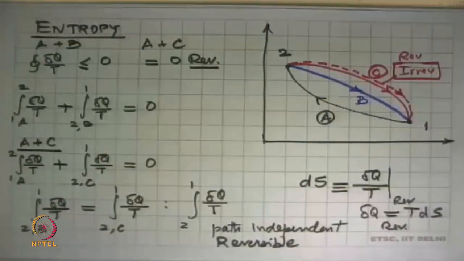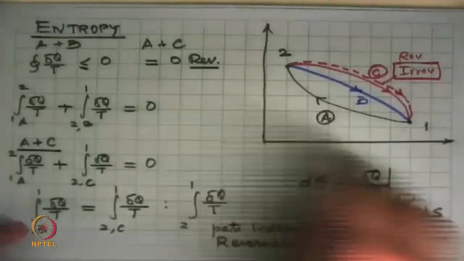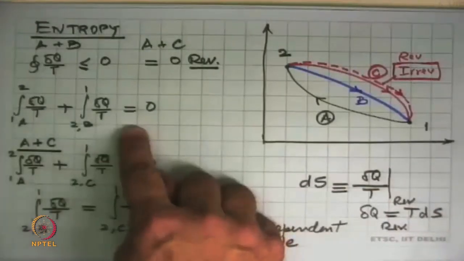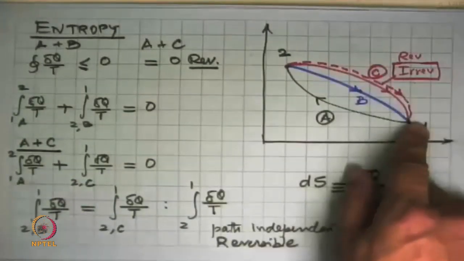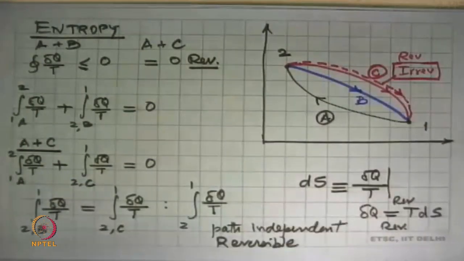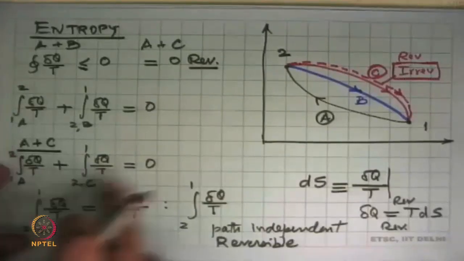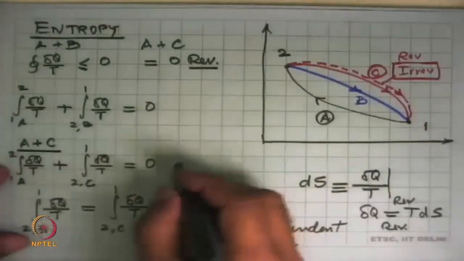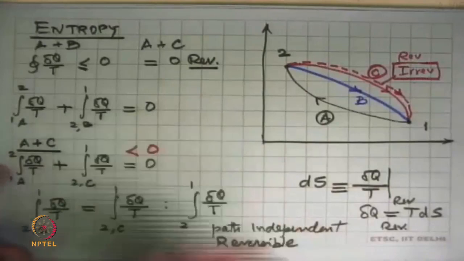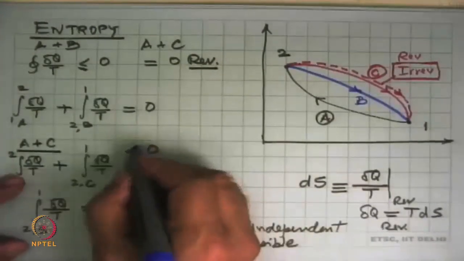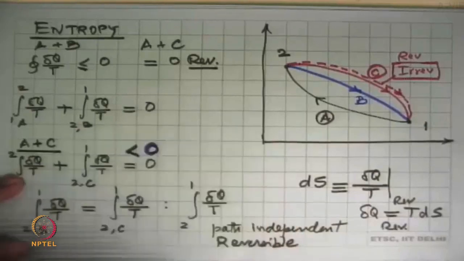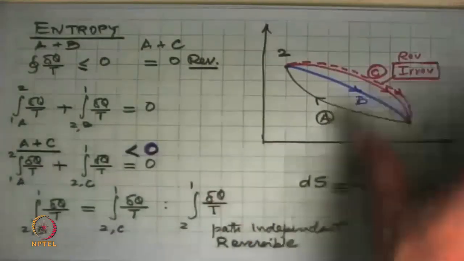And we develop the same things here, and what we get is A plus B remains unchanged, but A plus C is now an irreversible cycle. And so Clausius inequality tells us that for A plus C, instead of being equal to 0, it is now less than 0. So what happens now?